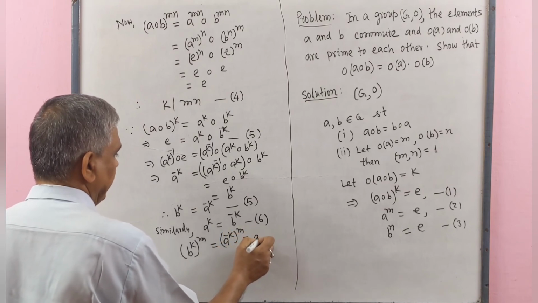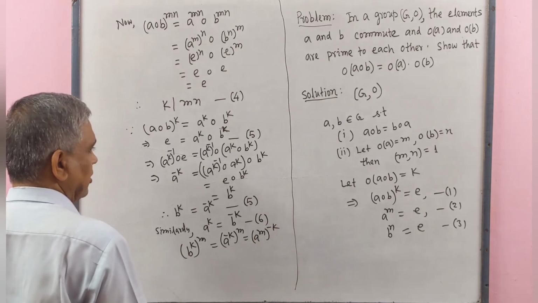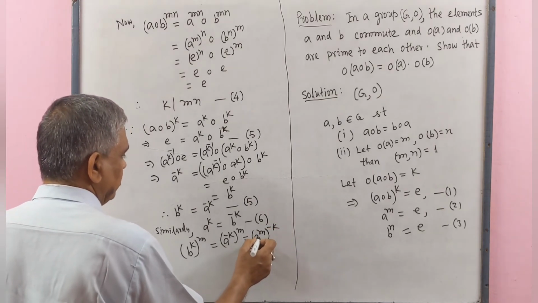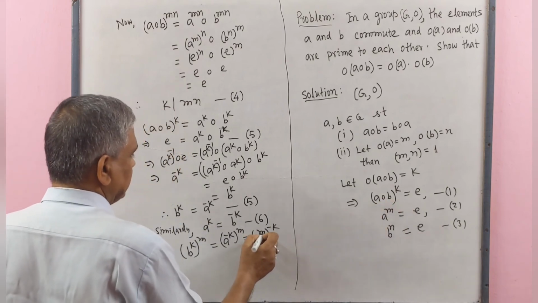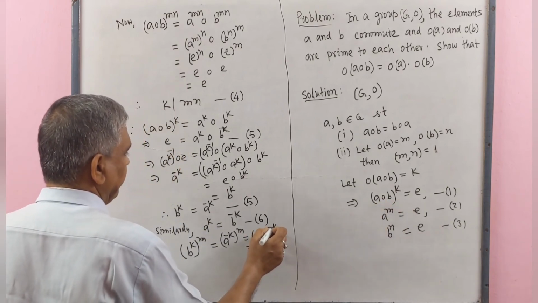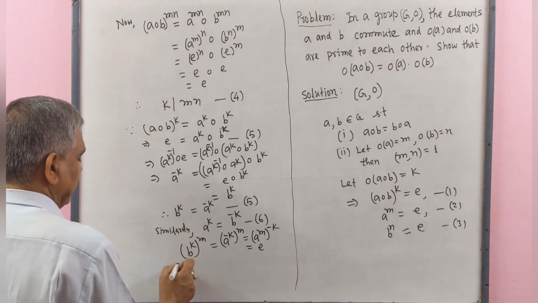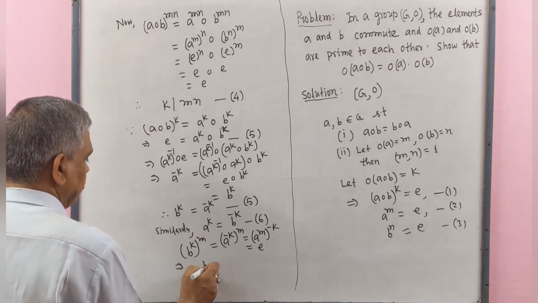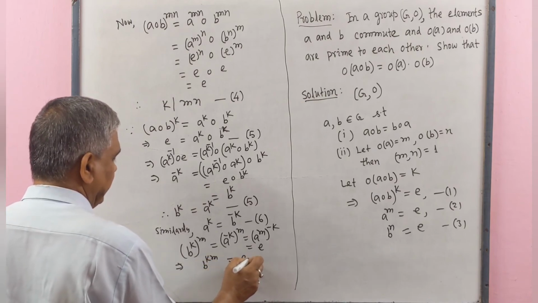This is equal to (A to the power m) to the power minus k. This equal to A to the power m is identity element. So this is identity element to the power minus k is identity element. Implies that B to the power km equal to identity element.